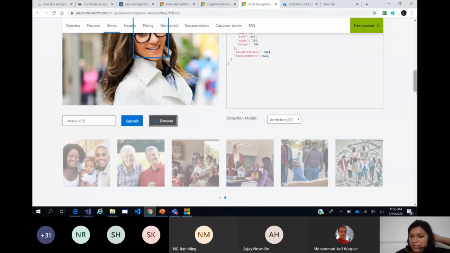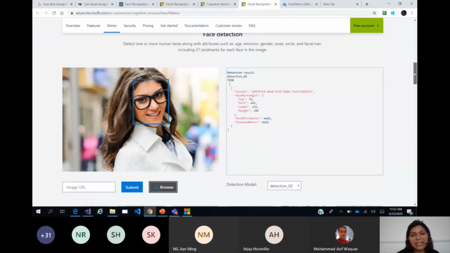Now when I use the detection 02 model, you can see that it is returning only the face rectangle coordinates. The face attributes like the ones we saw, the smile, glasses or headgear, and occlusion, are not returned. But once the face is detected with the detection 02 model, even if this was a side profile or an angled profile, it could still very accurately identify the face.